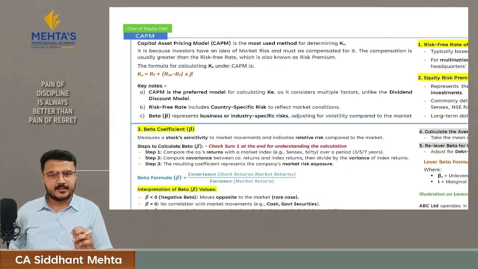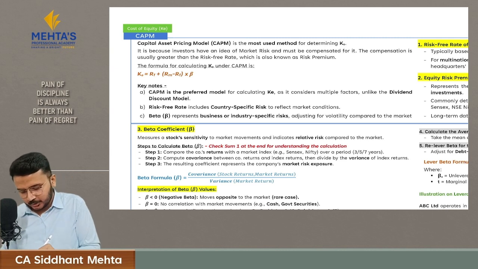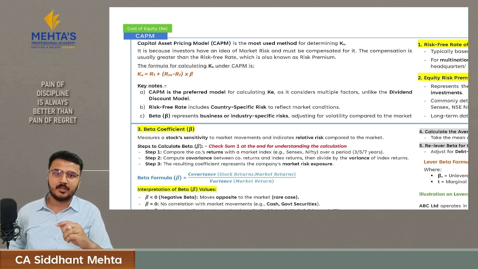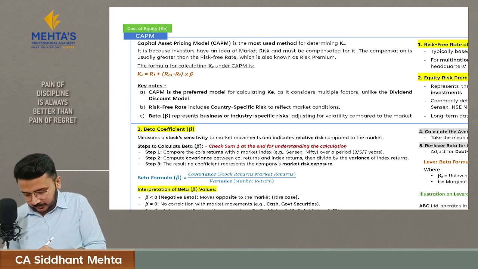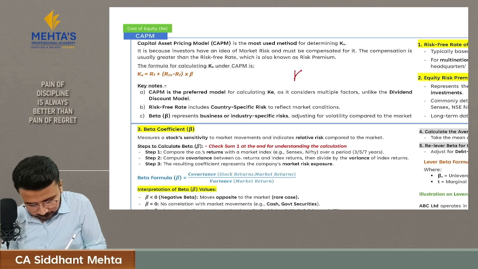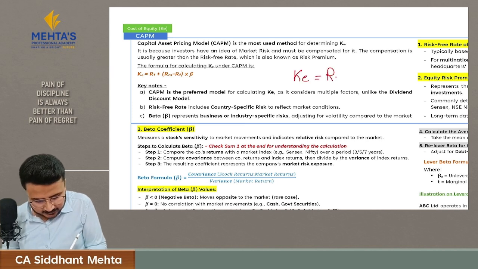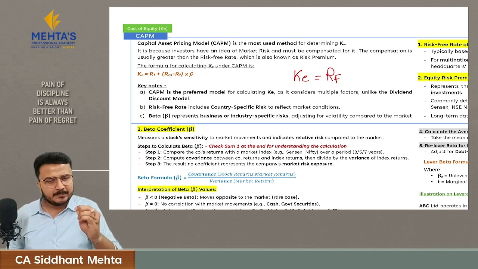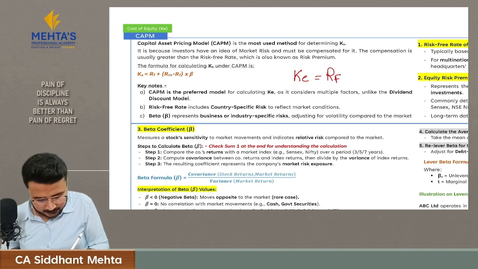Now let's understand the second method used to calculate your cost of equity, that is the Capital Asset Pricing Model. Here we calculate the expected return of an equity investor based upon the risk he is taking by investing in a specific industry. So we first consider the risk-free rate, because if that investor had invested his amount anywhere in this country, he would have got a minimum risk-free return.